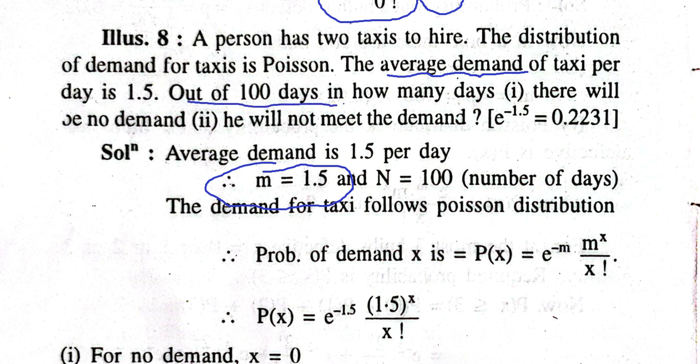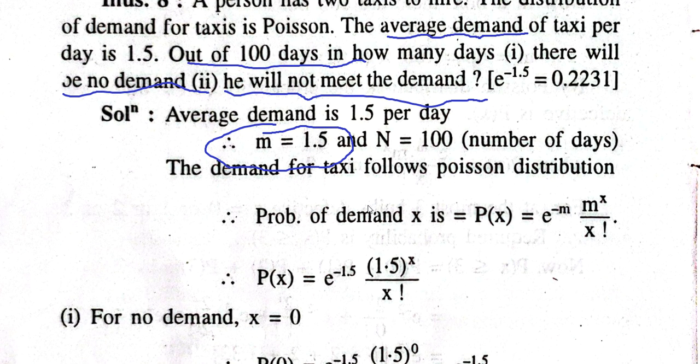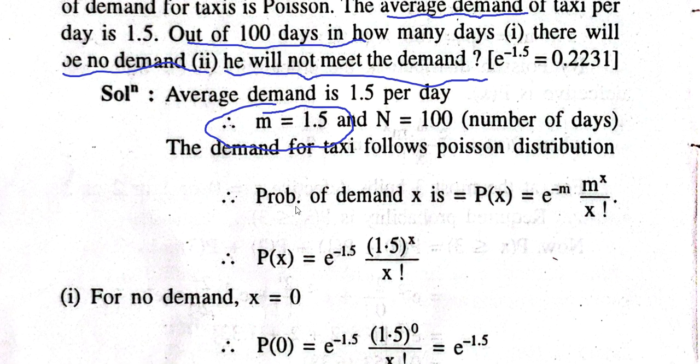Now, out of 100 days, in how many days will there be no demand? No demand means zero demand. And next, he will not meet the demand. So let us solve the first question.